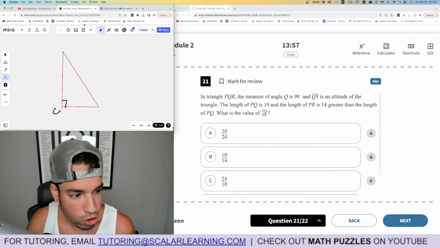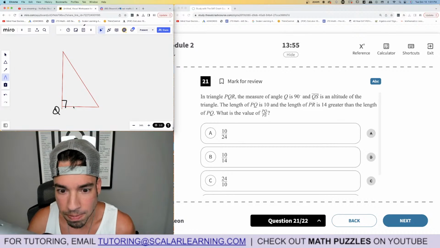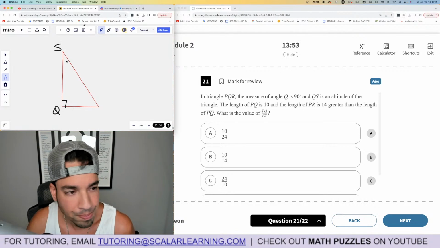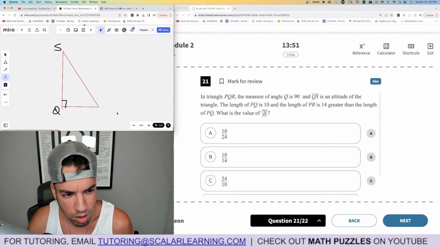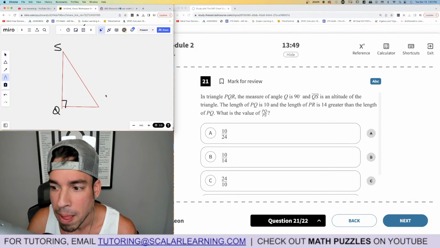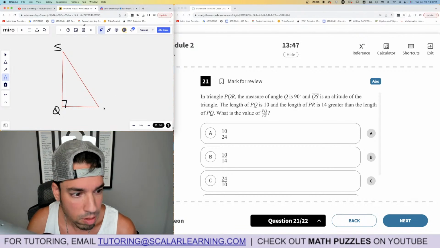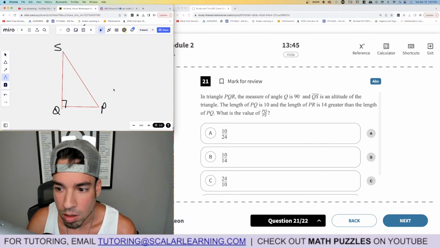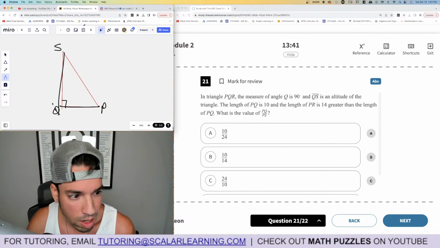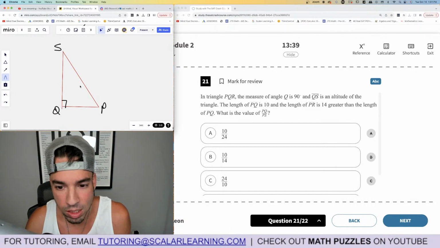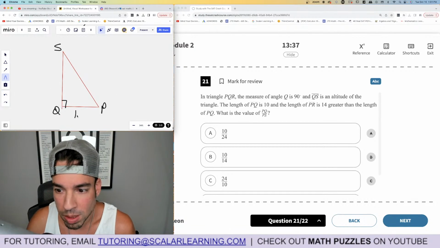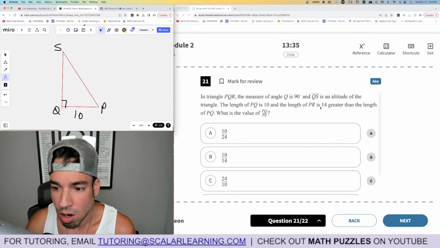Okay, Q is 90. QS is the altitude. So that means that's the side going there. Oh, yeah, I could put S there too, I guess. And then P. QS is the altitude of the triangle. Altitude is just like the height, but it could be either of those because it makes a right angle. It doesn't matter. Length of QP is 10, and PR is